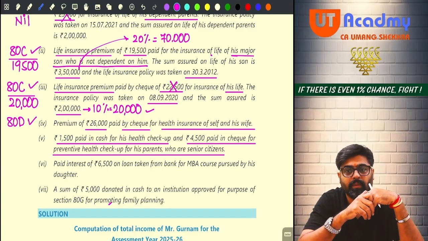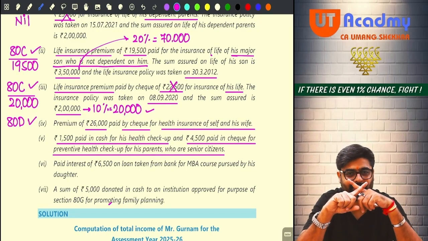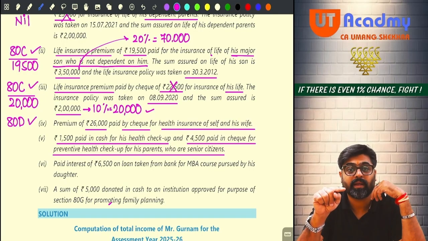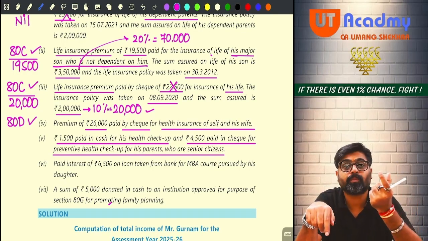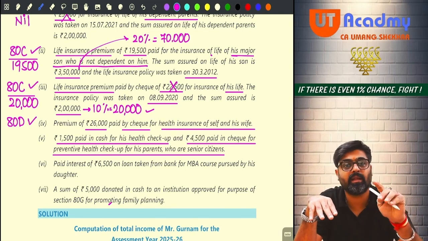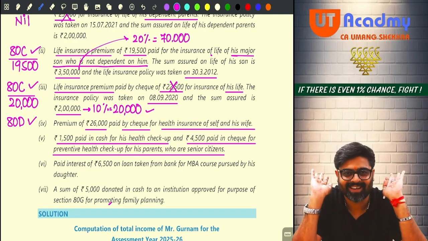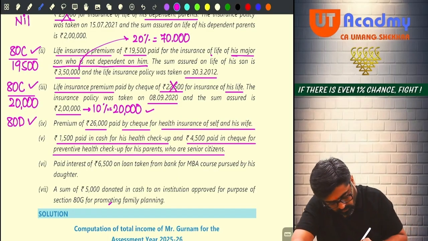So how much limit will be available? 50? Wrong. 25. Because if medical insurance premium of the senior citizen parent is paid, then 50. Medical expense of a senior citizen for whom no mediclaim is there, then take the limit of 50. Otherwise, no need to take the limit of 50. Yes or no? So what you will do here? This will also qualify for 80D.